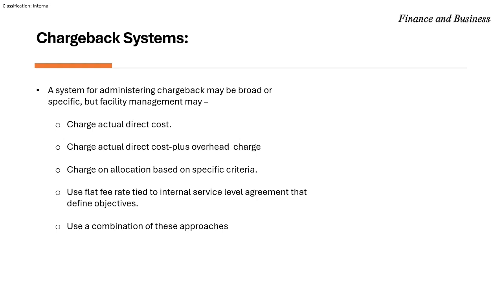Next is charge actual direct cost plus overhead charges. In this case, for example, some cleaning service is provided, so the facility management can charge for the cleaning service plus some fixed overhead charges. Next is charge on allocation based on specific criteria. In this case, distributing cost based on specific criteria like square footage or department use. So this is how a chargeback system works.